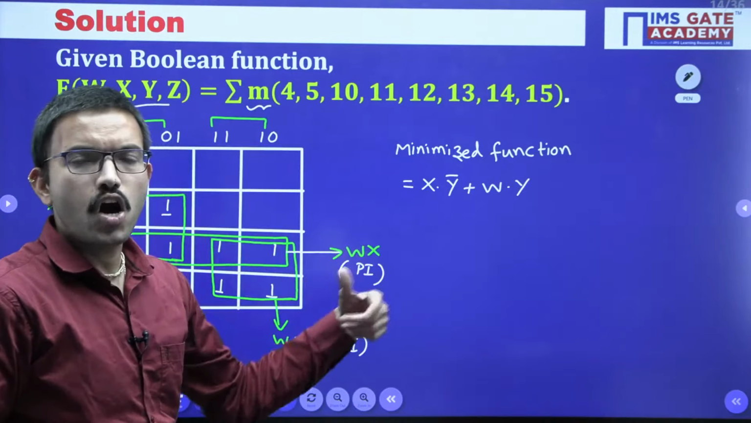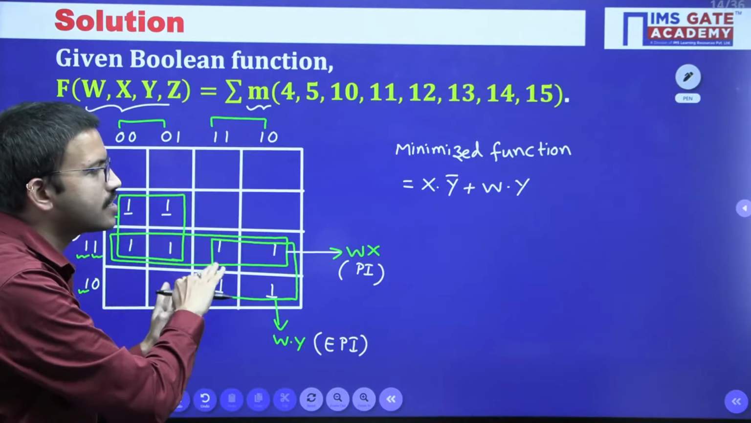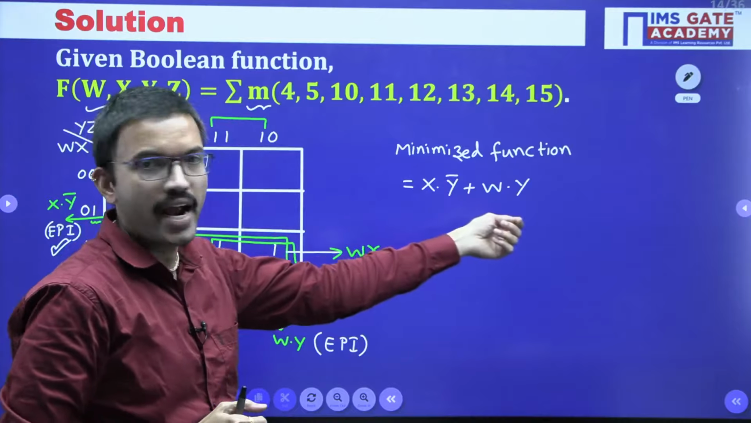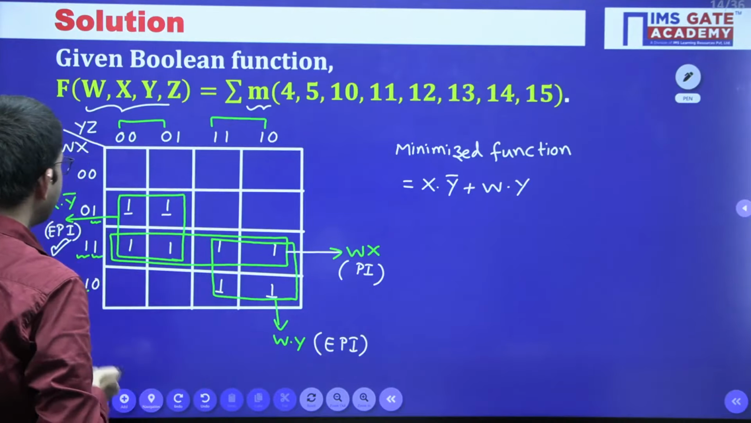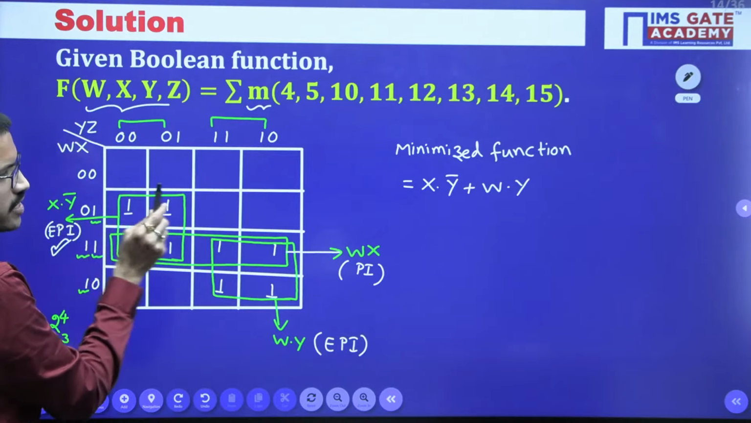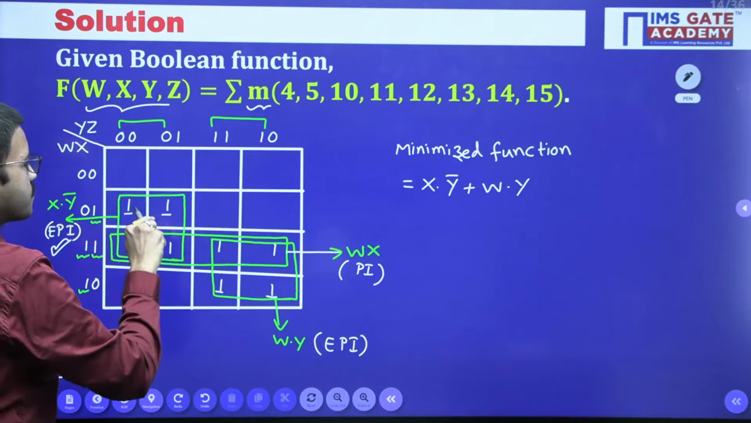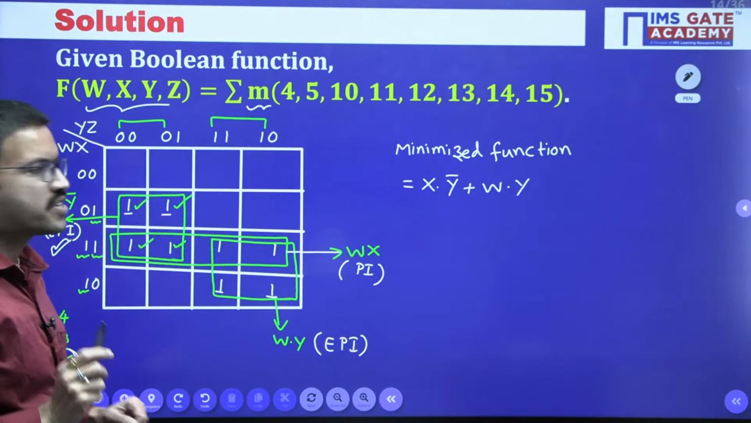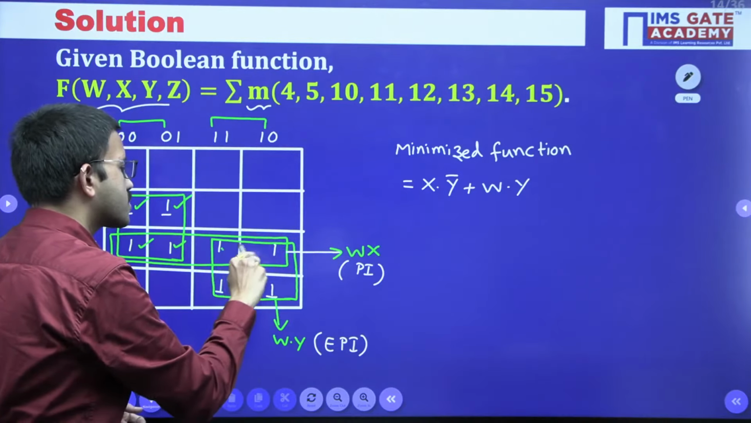plus another essential prime implicant, w into y. After considering all the essential prime implicants, now you can check whether we have to consider the other prime implicants or not. If we have to consider, we will add, otherwise we can ignore. How to check that? It is very simple. This particular term x into y bar you are going to get by doing the grouping of these 4 ones, right? So that means we have covered these 4 ones with the help of this grouping. Similarly, wy you got by doing the grouping of these 4 ones.